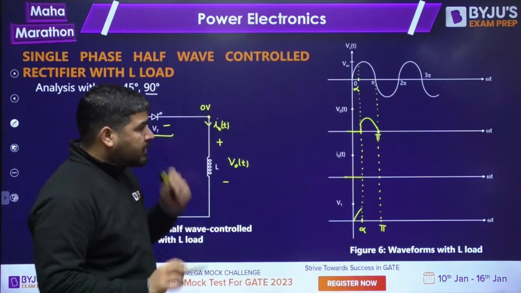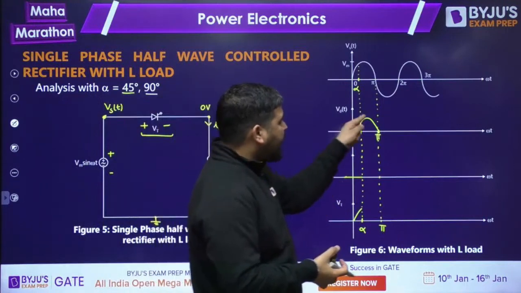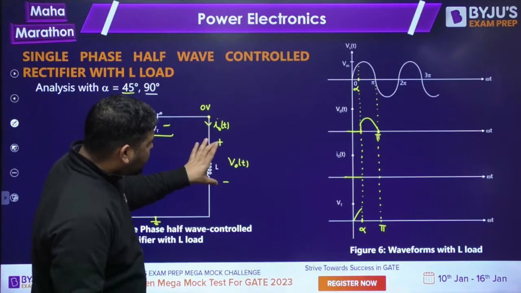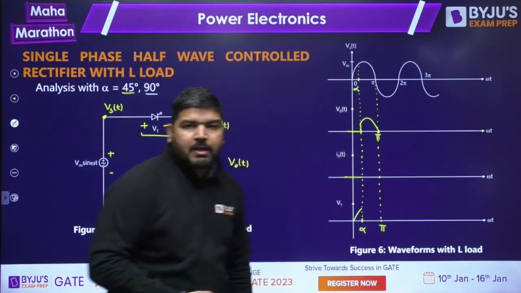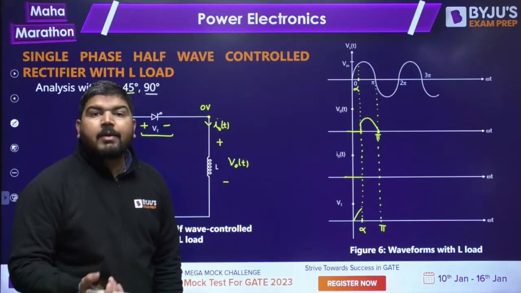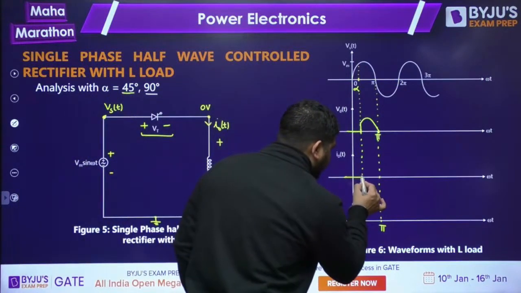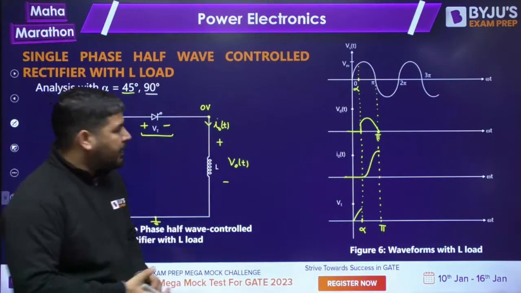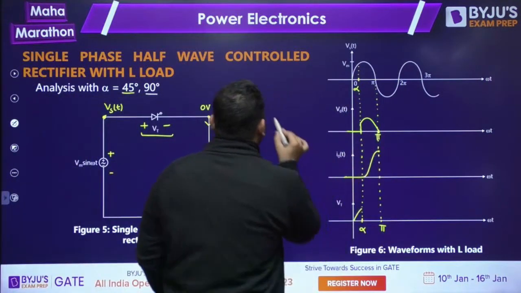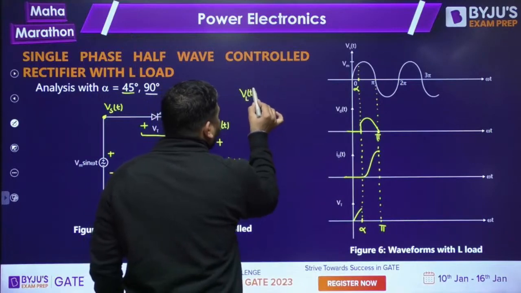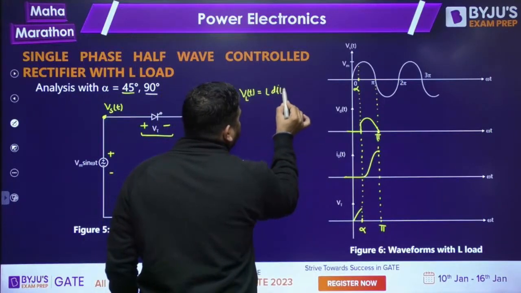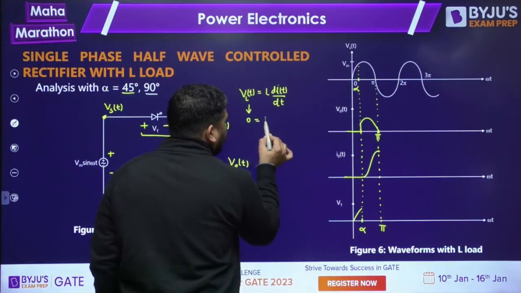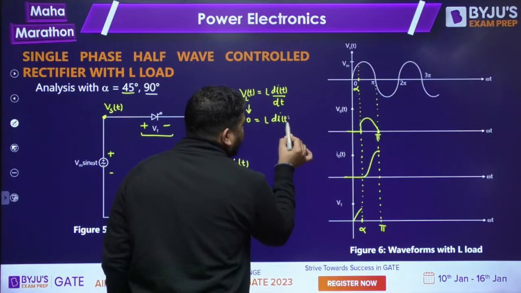But what will happen after pi? We'll see that. So up to pi, the output voltage will be the same as the supply voltage, and since the voltage across the inductor is positive up to pi, the current will rise. The current will rise, and it will reach the maximum at this point. Why will it be maximum at this point? Because the voltage has become zero. Whenever the voltage across the inductor becomes zero, what does it mean? It means the current has the maxima or the minima.